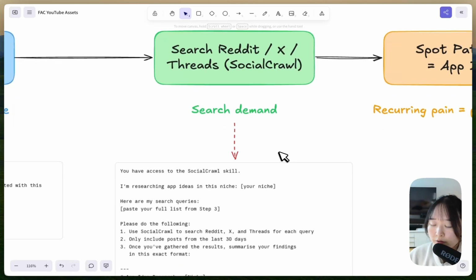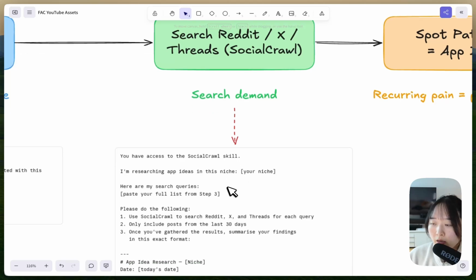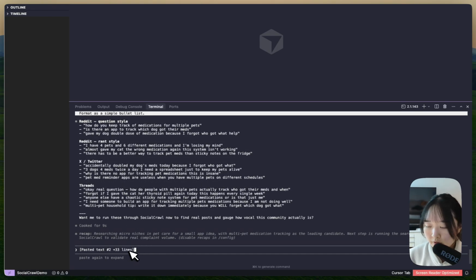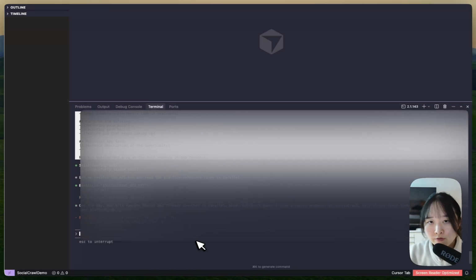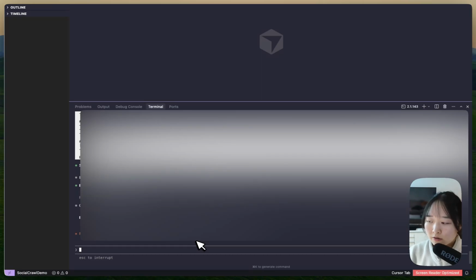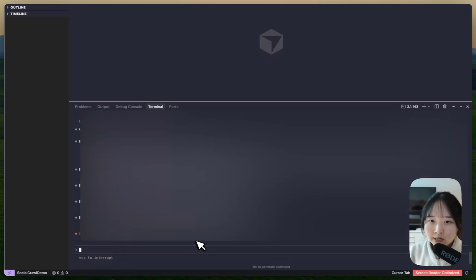So we're going to use the third prompt for step 3, and before you paste it in, make sure to paste in your niche and the search queries into the prompt. I'm going to paste in the third prompt and let it run. Now what's happening is the AI and SocialCrawl are going through each query, and they're pulling results from Reddit, X, and Threads, and they're pulling data from posts from the last 30 days only, so all this data is fresh and current, relatable problems for our potential customers.